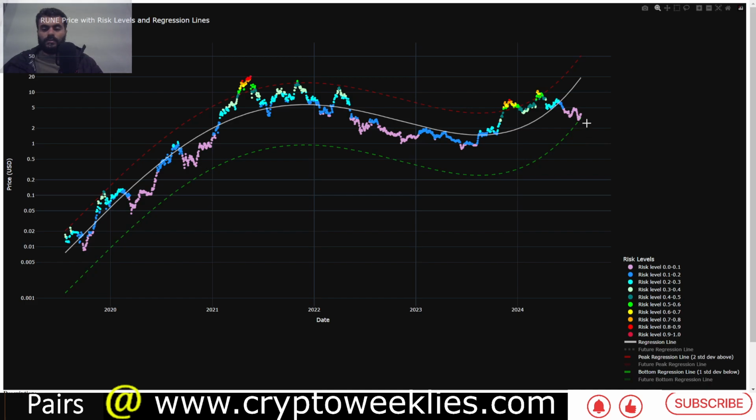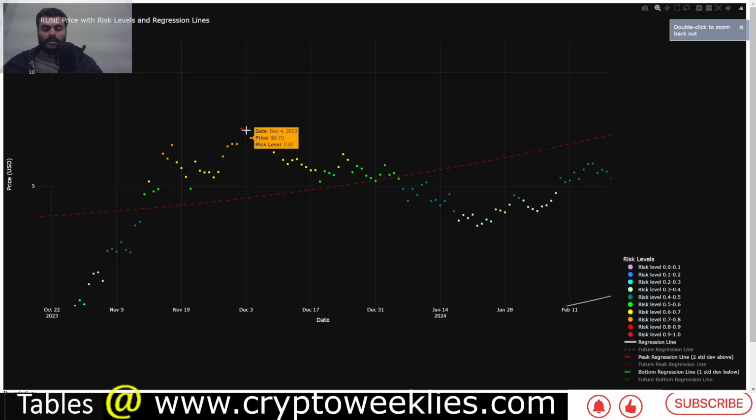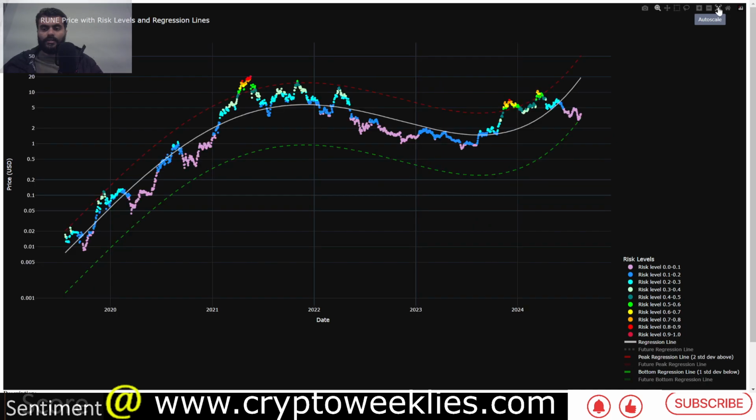making an informed decision, again this is not financial advice, informed decision about whether it's a good time to enter and buy RUNE. And similarly this also helps understand whether it's overvalued based on the peak regression valuation. And again the color codes also you can see over here, whenever the risk goes between 0.9 and 1 tend to be in the darker shade of red.